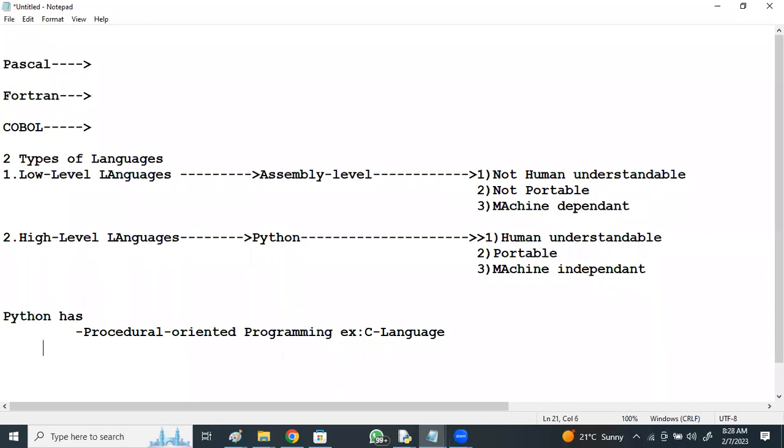It has the features of object oriented programming, example like C++ and even Java.